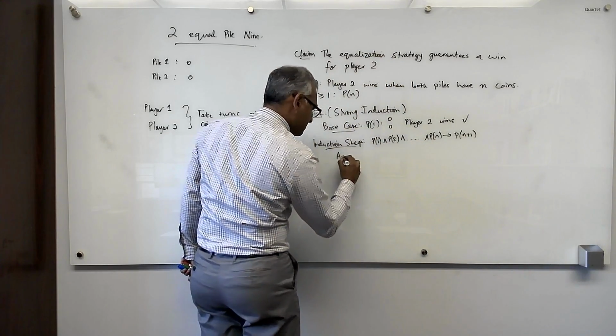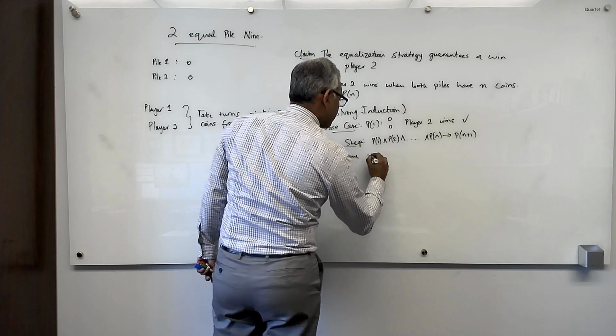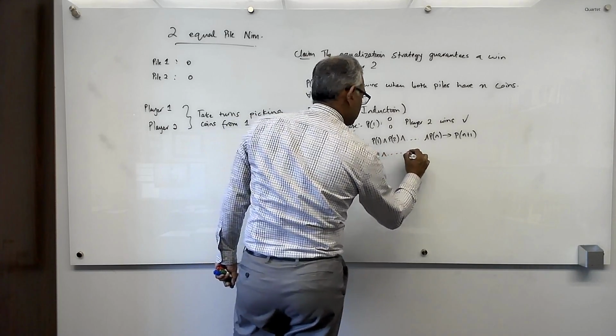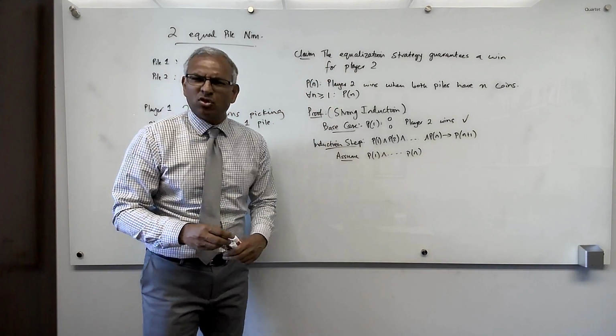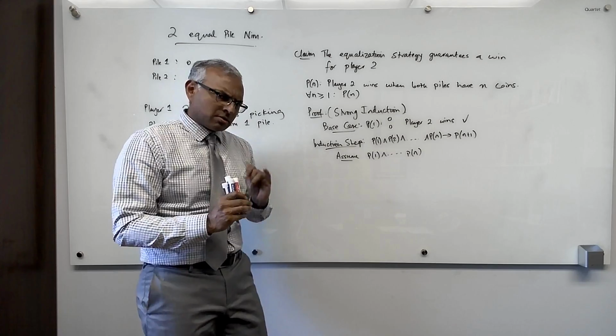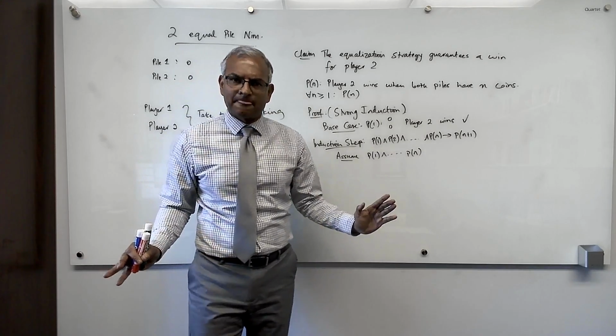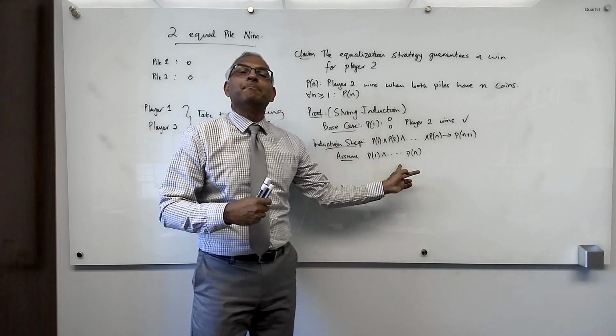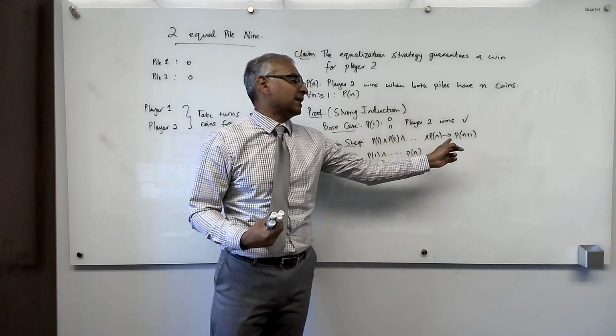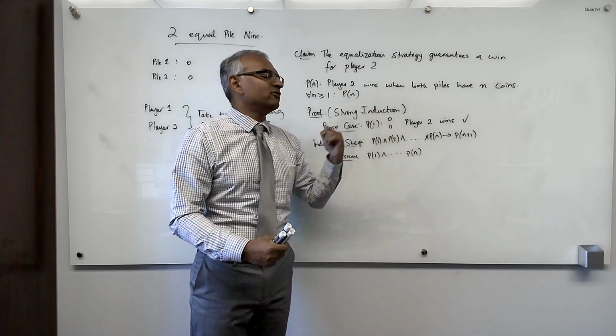So we get to assume P of 1 up to P of n. And you might be asking, man, this induction game, you're always assuming things. Remember, we're not assuming anything. Okay? We're just using an assumption in the proof of an implication. So this is a technique for proving an implication.